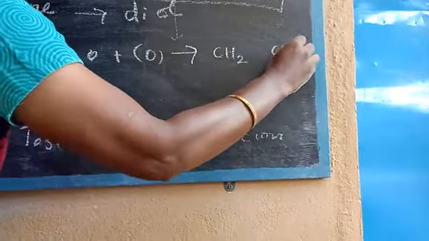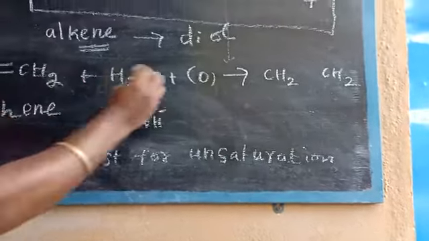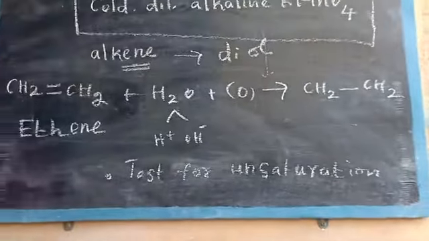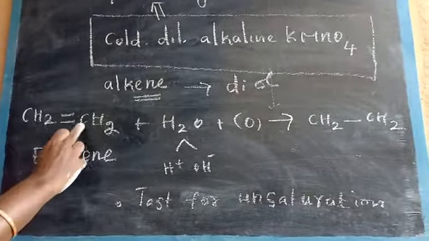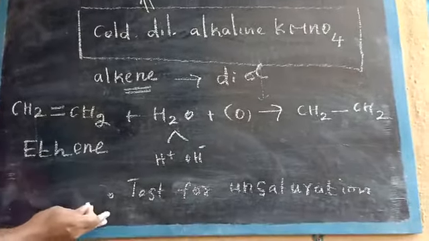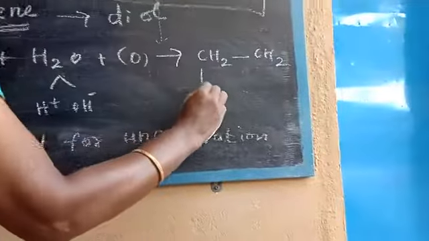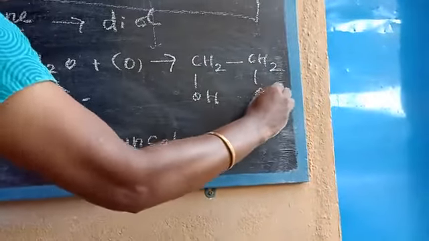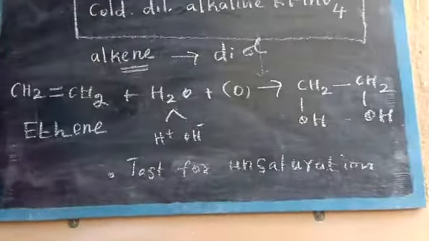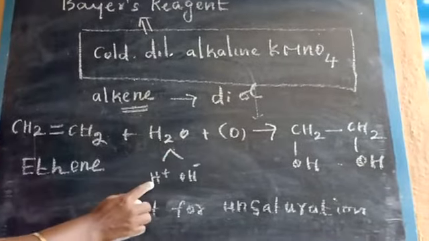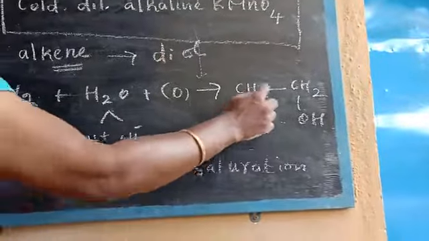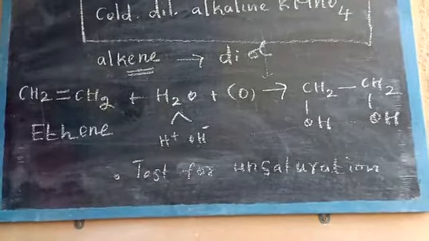Now the double bond is converted into a single bond. Here one OH group is added on this carbon, and the next carbon also adds an OH group. The oxygen combines with H, so there are 2 OH groups.